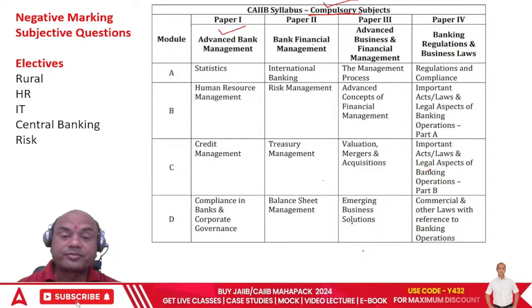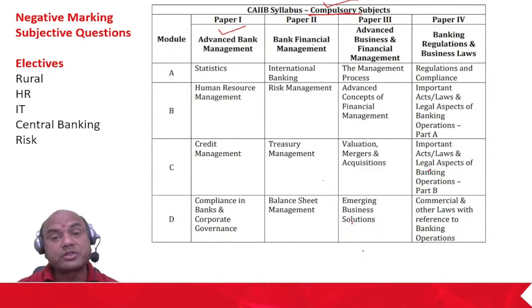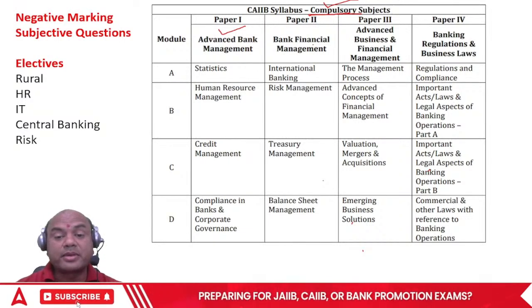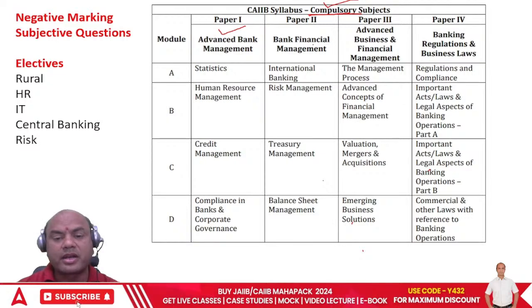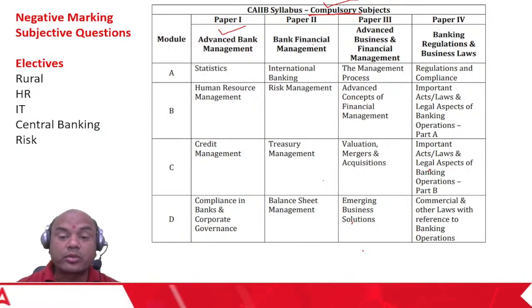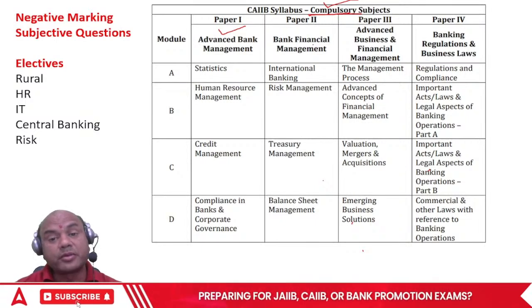Risk management, related to top management. Risk management is the HO level point. Treasury management, how treasury works, every detail about the treasury, and balance sheet management. Okay, so this is related to Basel. So this is about BFM.